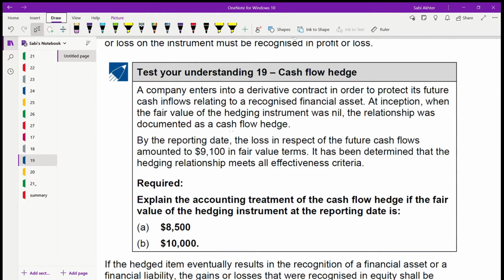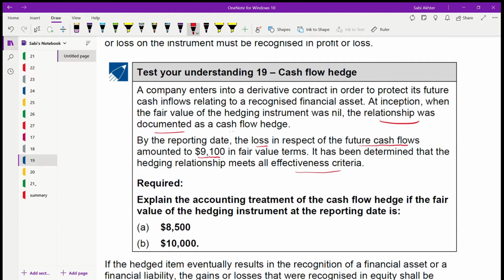Test your understanding 19. A company enters into a derivative contract in order to protect its future cash inflows relating to a recognized financial asset. At inception, when the fair value of the hedging instrument was nil, the relationship was documented. Okay, so the relationship was documented. By the reporting date, the loss in respect of the future cash flows amounted to 9,100 in fair value terms. It has been determined that the hedging relationship meets all the effectiveness criteria. So this shows that you have to use hedge accounting.